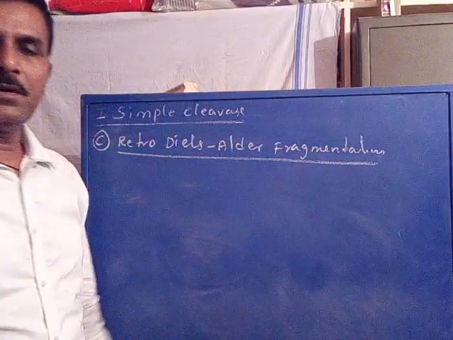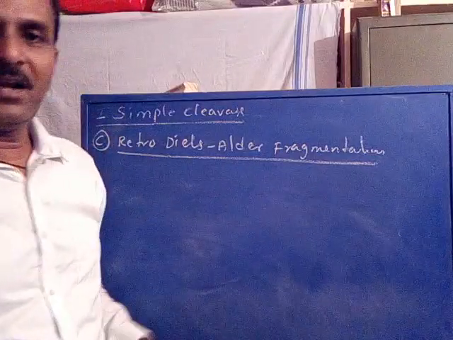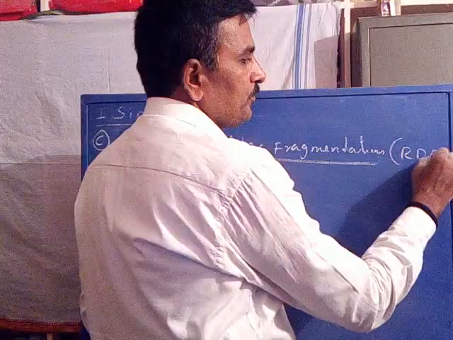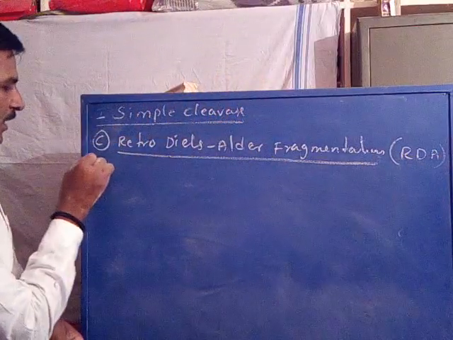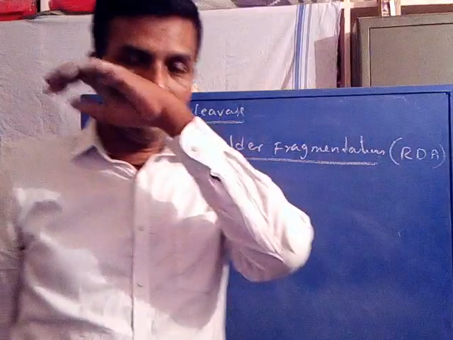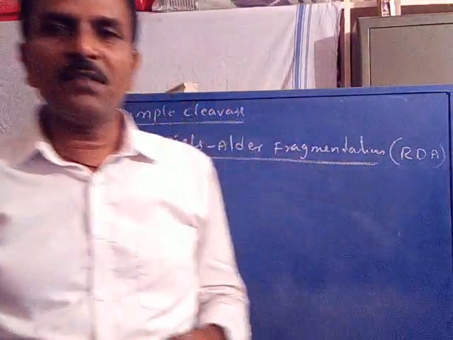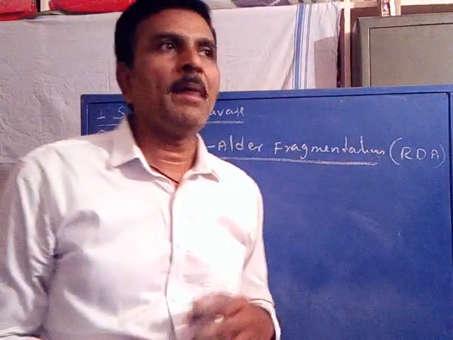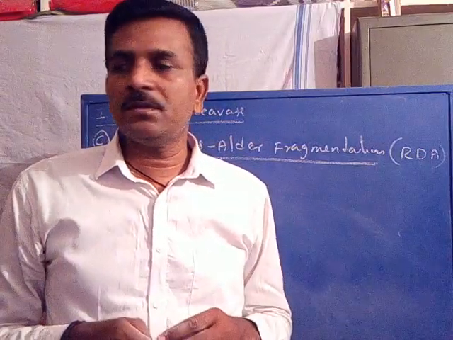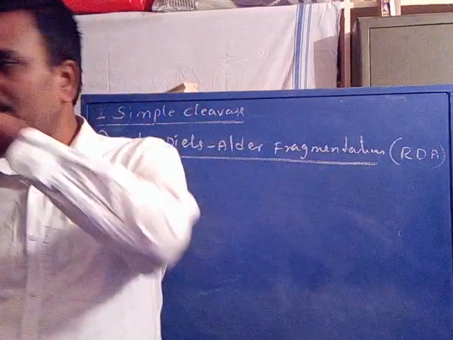The third simple cleavage is retro-Diels-Alder fragmentation. This is abbreviated as RDA. It is important for you. According to your syllabus, retro-Diels-Alder fragmentation is important. Now, before going to discuss the retro-Diels-Alder reaction,